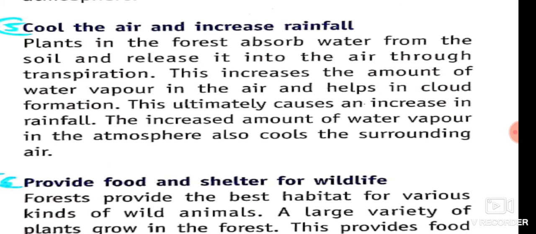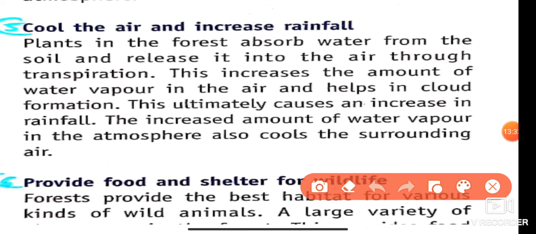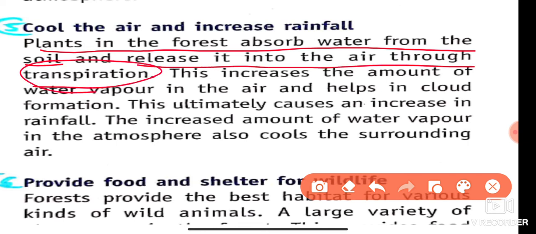The plants in the forest absorb water from the soil and release it into the air through the transpiration process, in the form of vapors. What is transpiration? Transpiration is the process of removal of extra water through the leaves, with the help of tiny pores called stomata, into the atmosphere in the form of vapors.